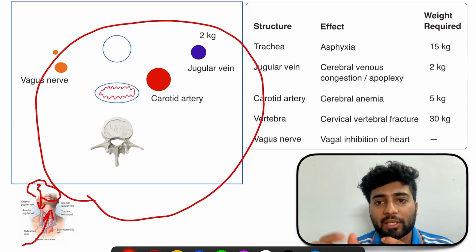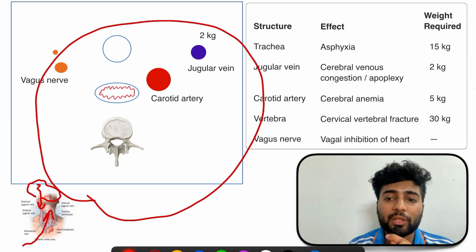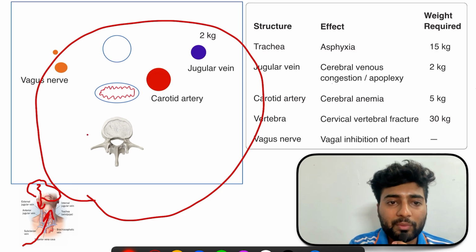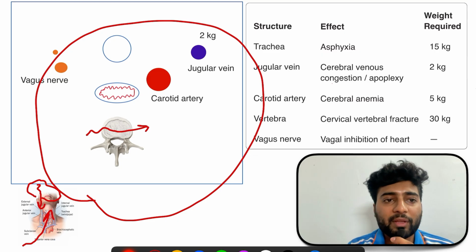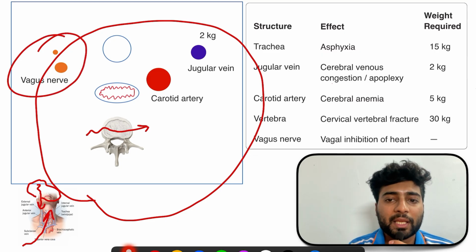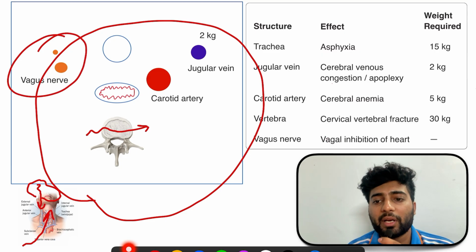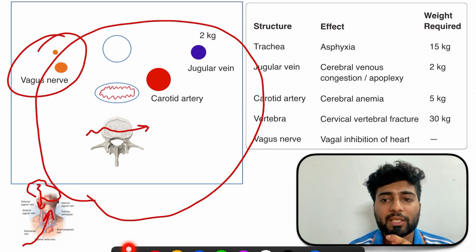Now the carotid artery's function is to take the blood to the brain. When the artery is compressed, there will be cerebral anemia, or the brain will not get blood. When the vertebrae are compressed, there will simply be a vertebral bone fracture, because it is a bone. And when the vagus nerve is compressed, there will be vagal inhibition, the heart will stop pumping, and there will be cardiac arrest.